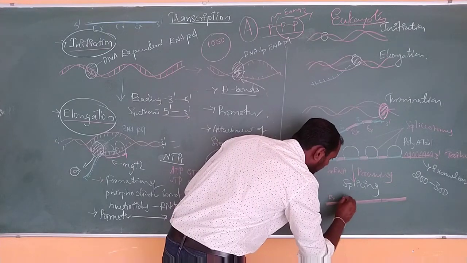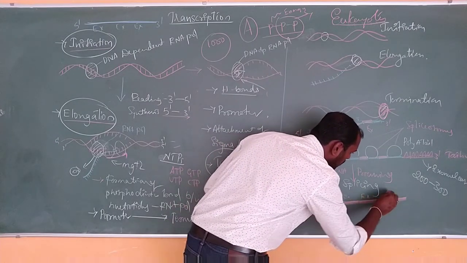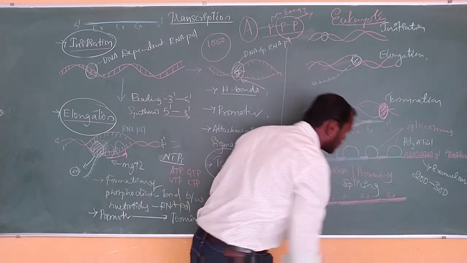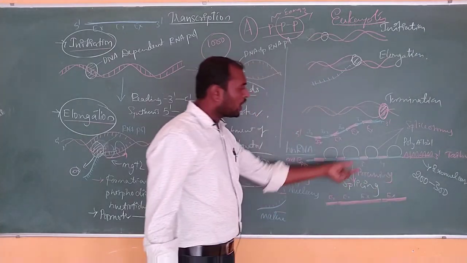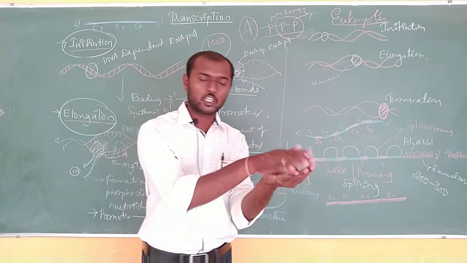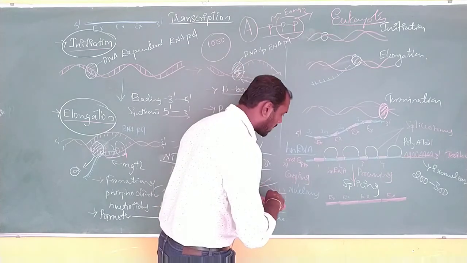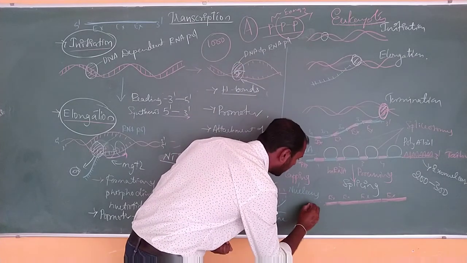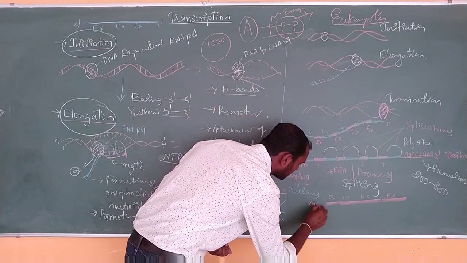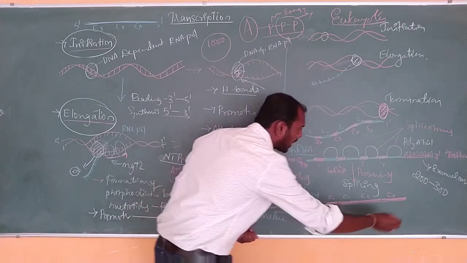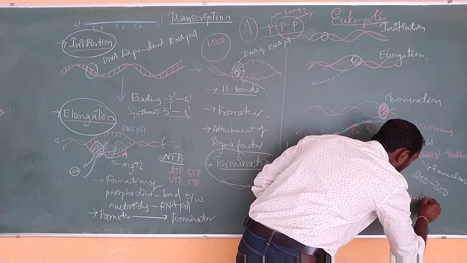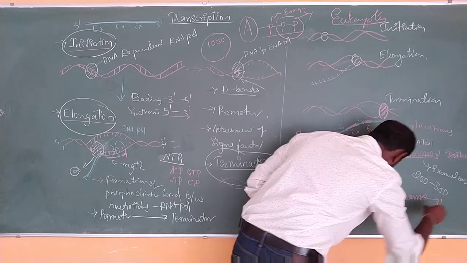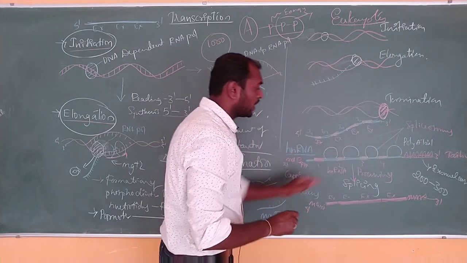So first exon, second exon, third exon and fourth exon, you can see here 1, 2, 3, 4. All introns are removed, all exons are joined, and as usual we get the methylated G cap on this side and the poly A tail at the 3' end, here it is the 5' end.